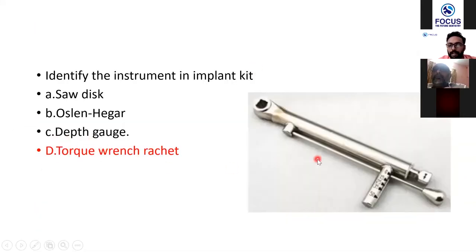The torque wrench means you can set the torque. If you can see in this picture, 0, 15, 25, 35, 50 and so on. What does it mean? It means that you can see how much Newton of force you are applying. So the torque wrench helps you to identify how much force, or how much torque, you are using to drive the implant inside. So that is a torque wrench racket.